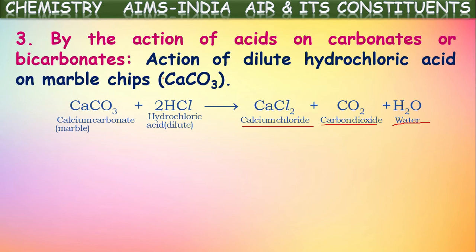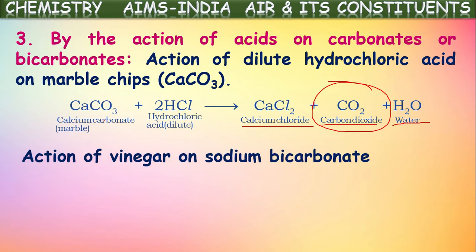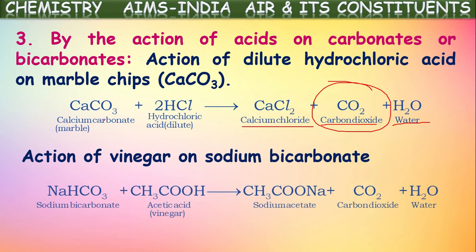In this way, calcium carbonate not only on decomposition, even on reaction with acids, produces carbon dioxide gas. So this is about metal carbonate. If you see metal bicarbonate, earlier we saw sodium hydrogen carbonate, that is sodium bicarbonate. This on reaction with vinegar, that is acetic acid, forms a metal salt called sodium acetate.